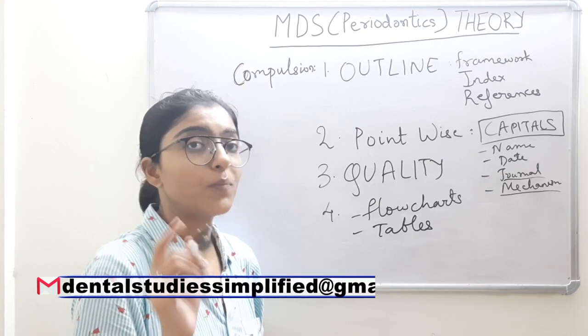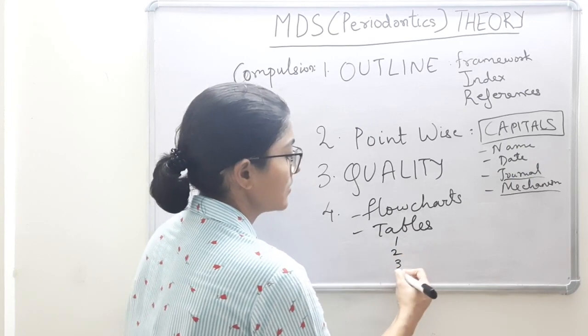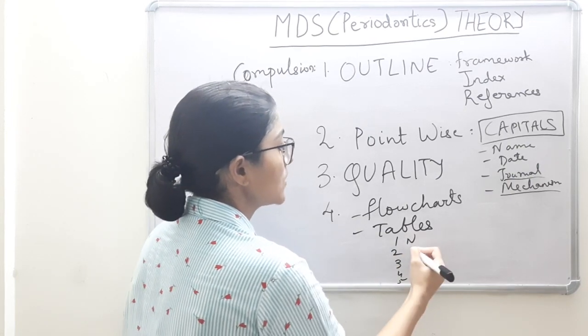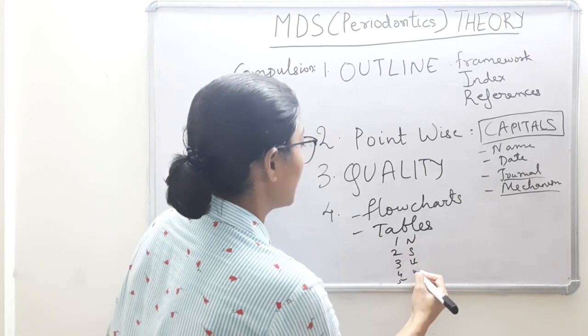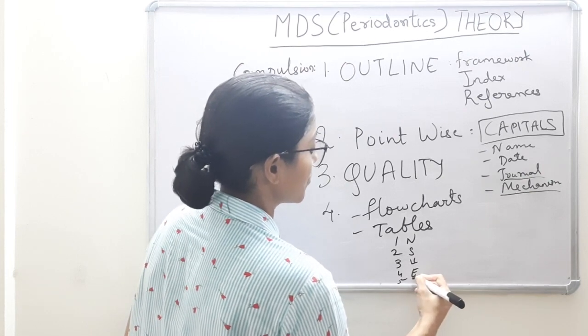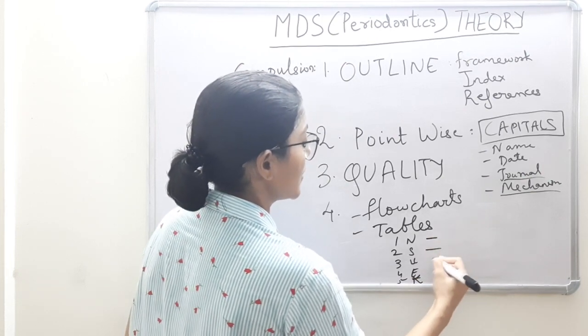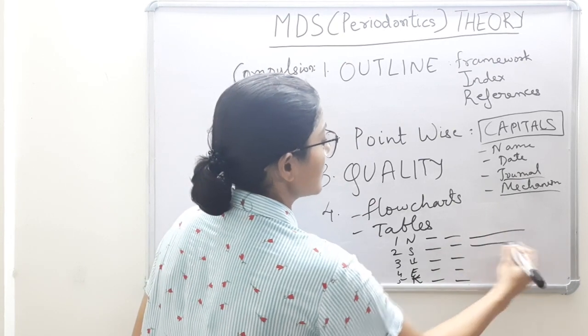In that video, please watch my presentation. There are, let's say, 5 hypotheses. Write the name: non-specific, specific, updated. Then you have ecologic, and then you have keystone pathogen, given by so and so, in the year so and so, and then the concept is so and so.